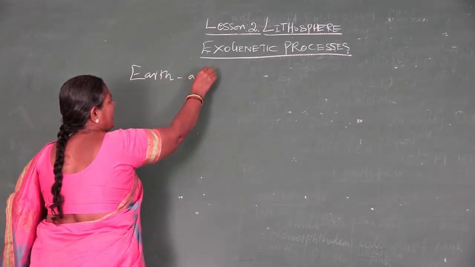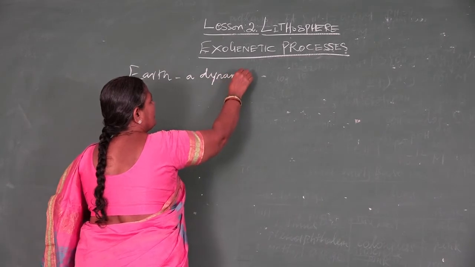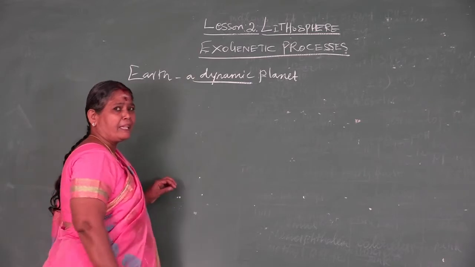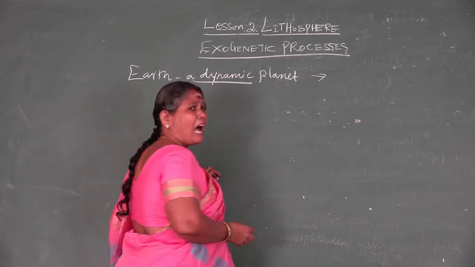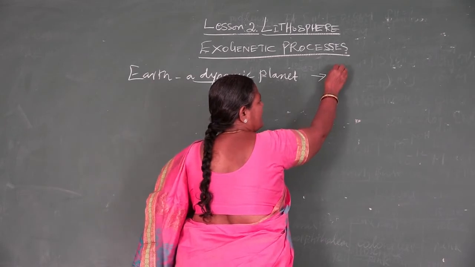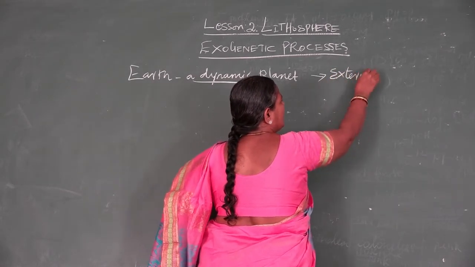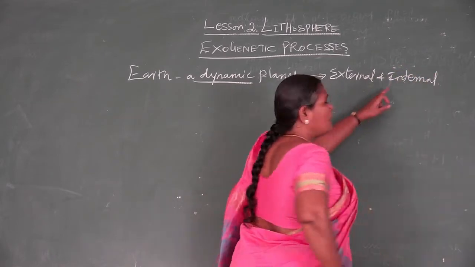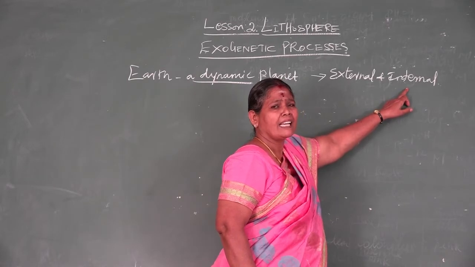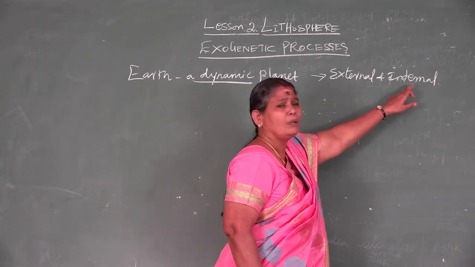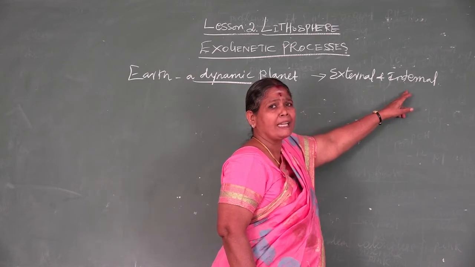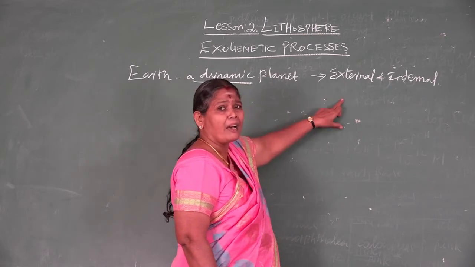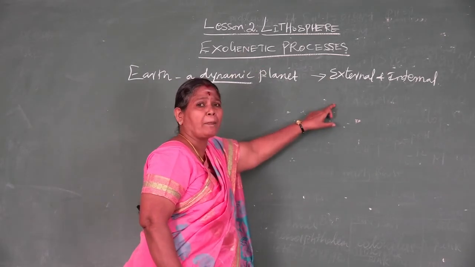Earth, a dynamic planet. Why do you say earth is dynamic? Because it undergoes changes by external and internal processes. The internal process, endogenetic, that I already told you: volcano, earthquake, tsunami, plate movement, tectonic movement, etc. Today the class is on the external process, that is the exogenetic process.